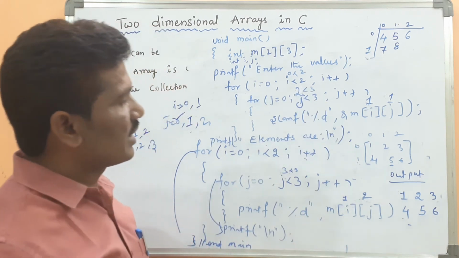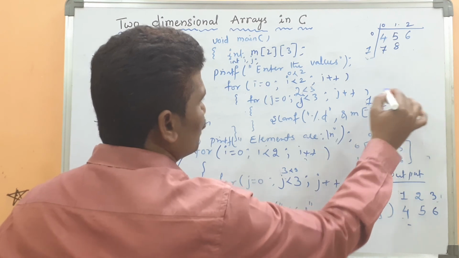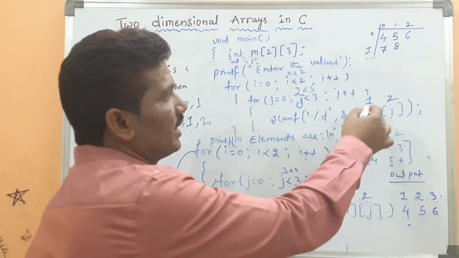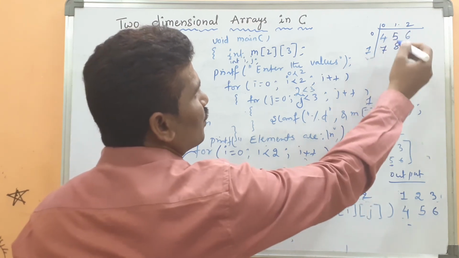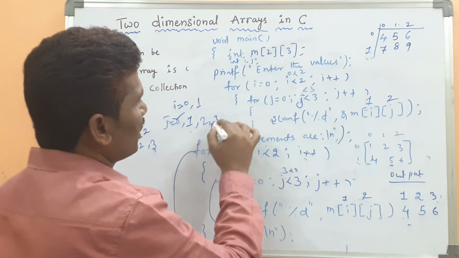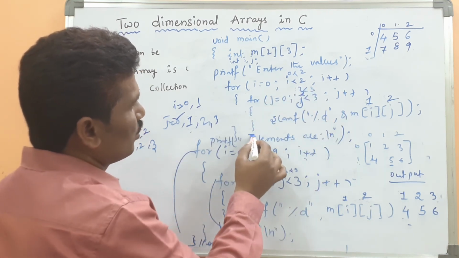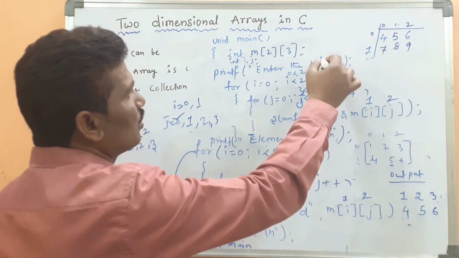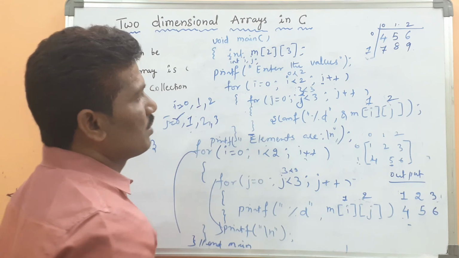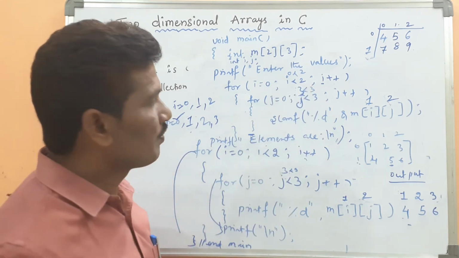Again j is incremented by 1, j value becomes 2. Then 2 less than 3 condition is true. Then again what is the value of j? 2. If you enter the value, where will it be placed? At index 1 and 2, suppose 9. After that j is incremented by 1, j value becomes 3. 3 less than 3 condition is false. Then there are no more statements after the inner for loop. Then go to the outer for loop. I value is incremented by 1, I value becomes 2. Then 2 less than 2 condition is false.